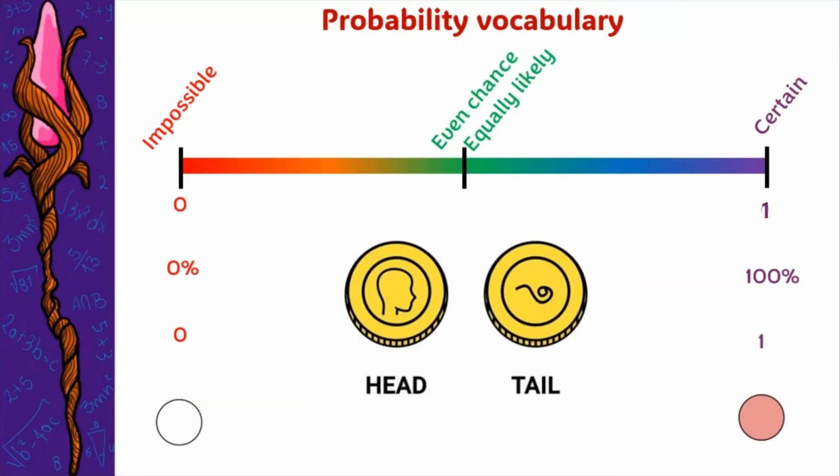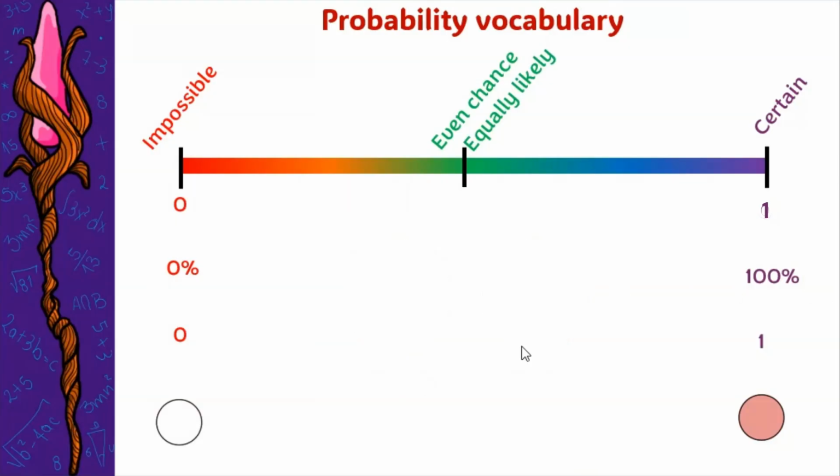Or that you drop a coin and you get heads, or that you get tails. They both have half of the chances to happen. With numbers, it would be right in the middle, 0.5. As a percentage, it would be 50%. Then, as a fraction, we could say 1/2, and we can represent it as half of the whole.